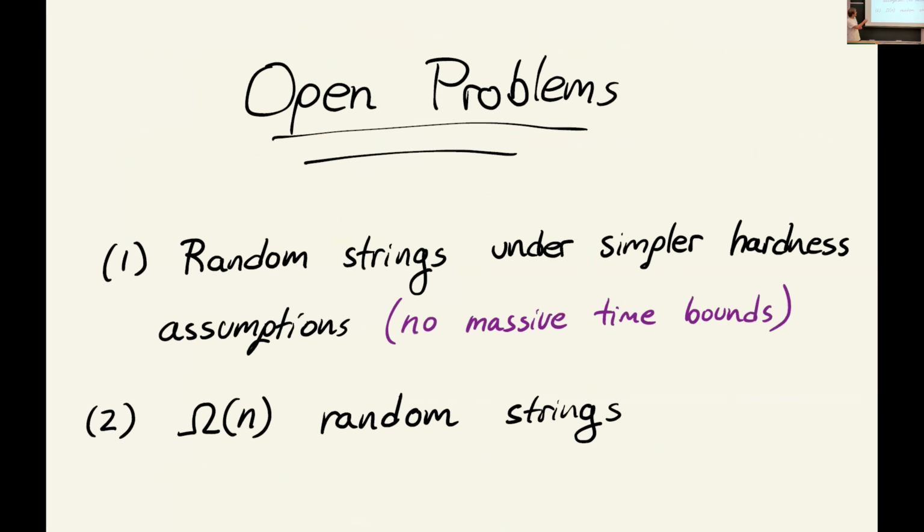Great. That concludes everything. And I just want to mention two open problems. The first one, maybe the main problem, is can you construct random strings under a simpler form of hardness assumption? In particular, it's not clear to us at all that you should need assumptions that involve these really large time bounds. And the second one is, can you construct Omega of n random strings, so without these log factors? Or even stronger, n minus square root n would be even more interesting. And we don't know any of these.